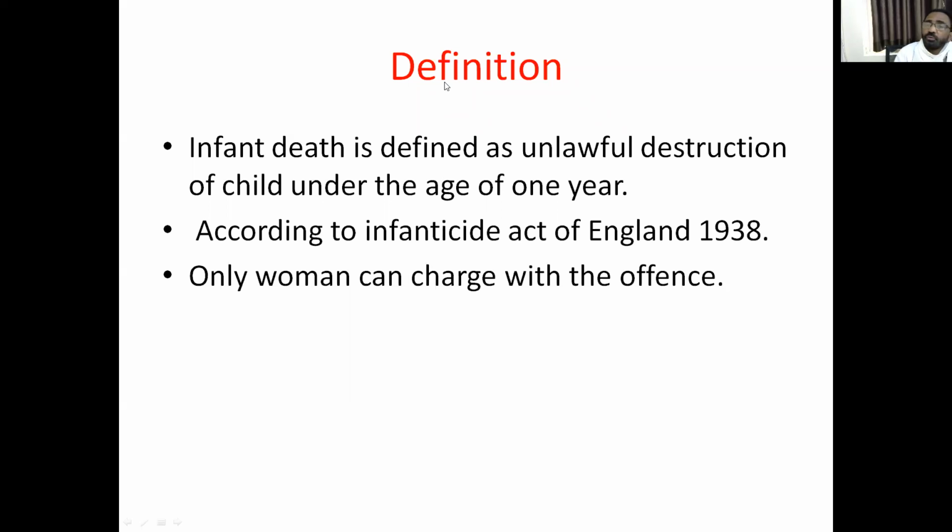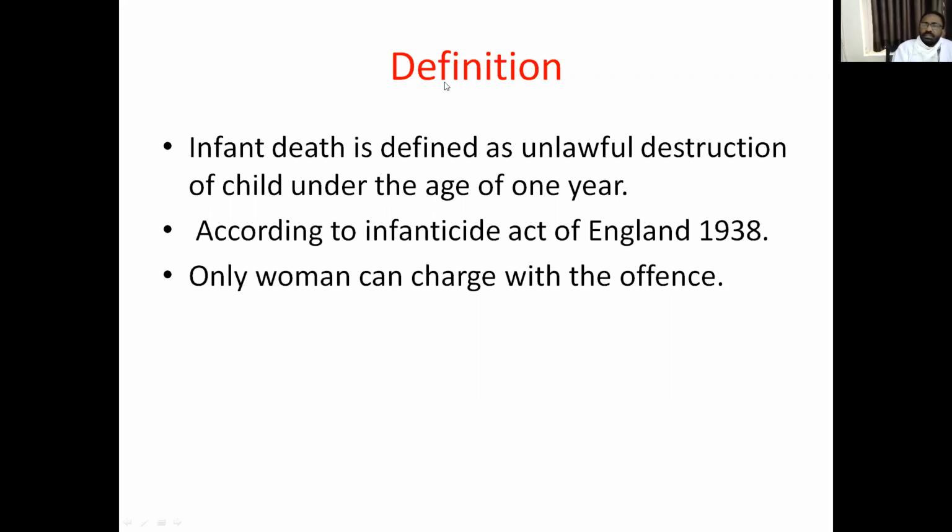If born alive, how long did the child live? All those five points should be noted: whether stillbirth, dead birth or live birth, viability attained or not, the cause of death, and the duration of life after birth.